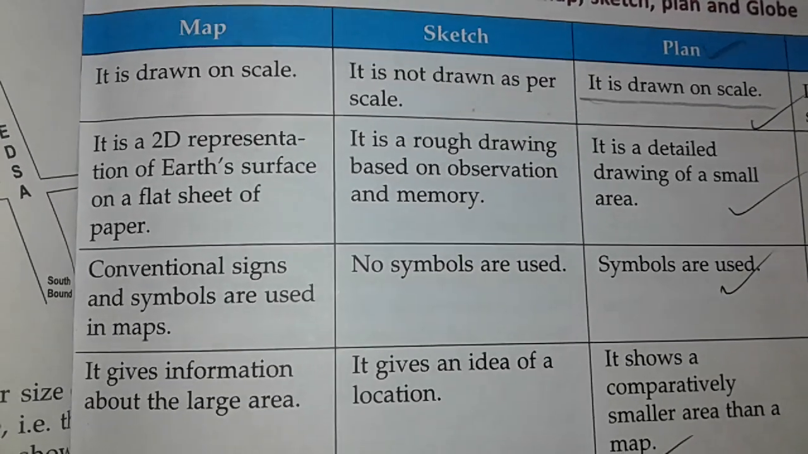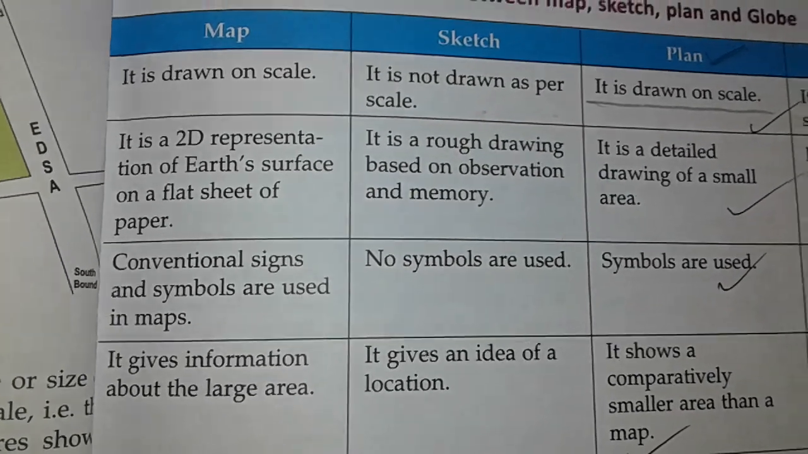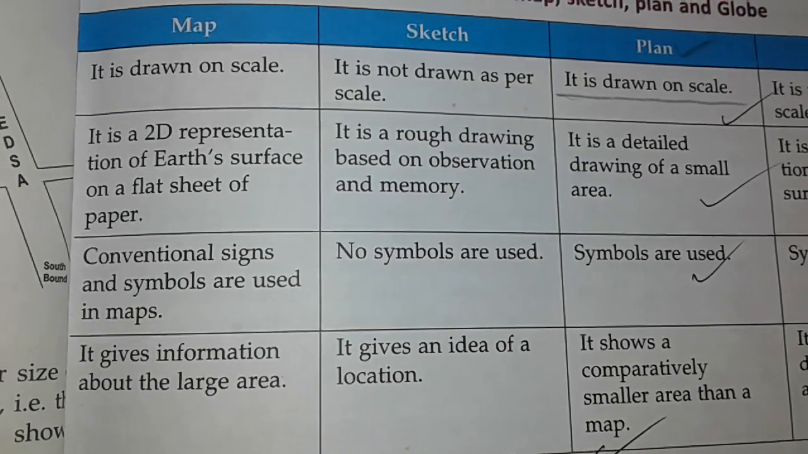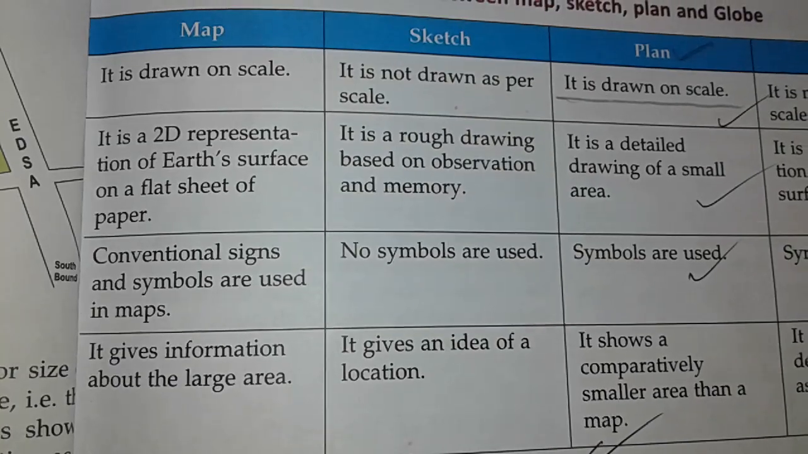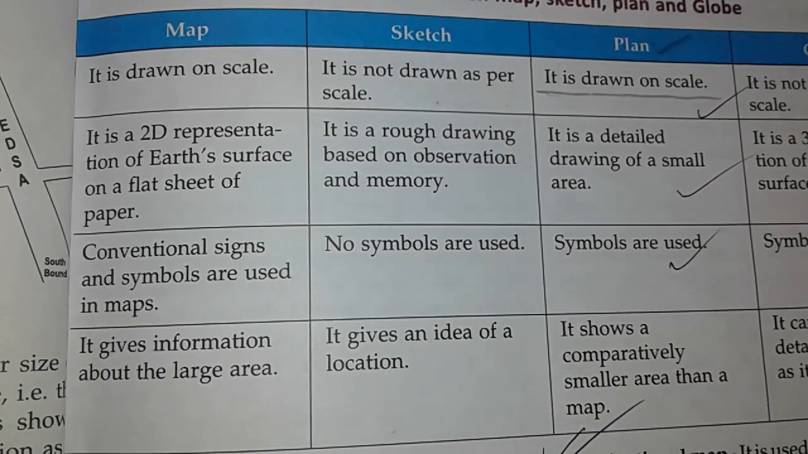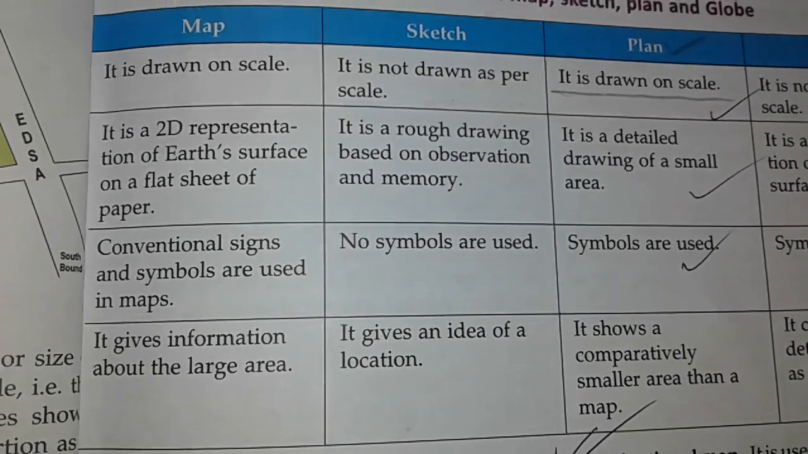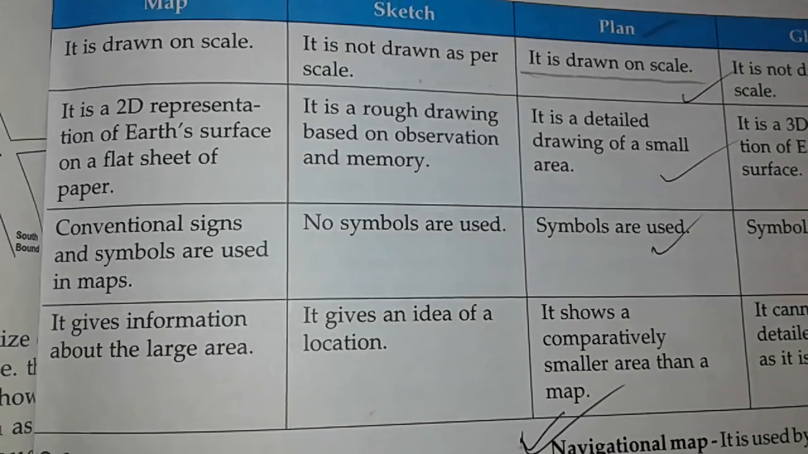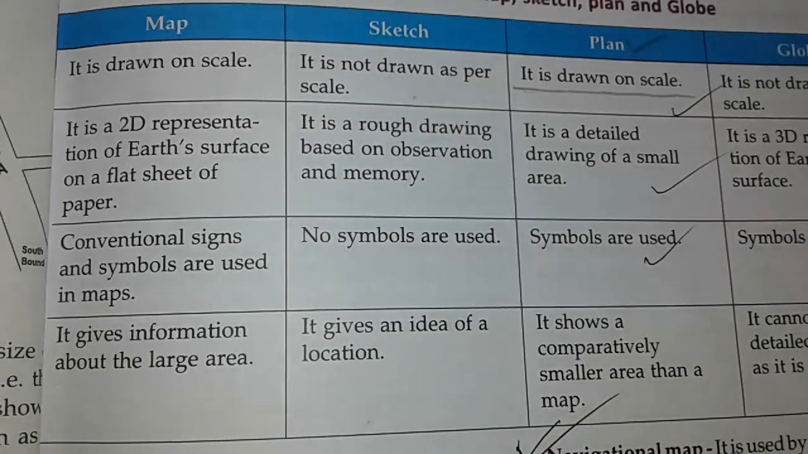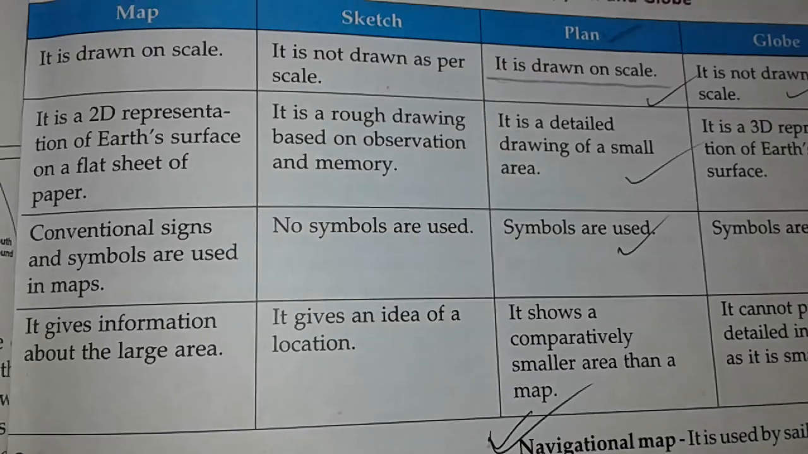Map. It is a 2D representation of Earth's surface on a flat sheet of paper. Sketch. It is a rough drawing based on observation and memory. Map. Here, conventional signs and symbols are used in the maps. In sketches, no symbols are used. In maps, it gives us information about the large area, but in sketch, it gives an idea of location.